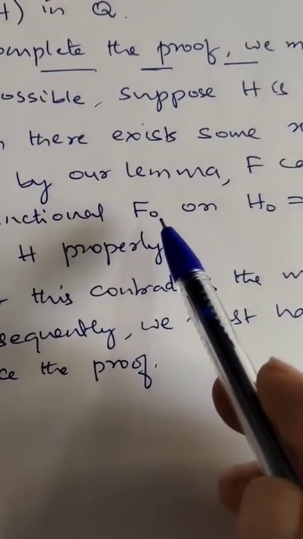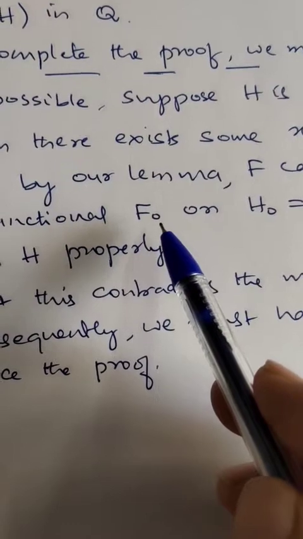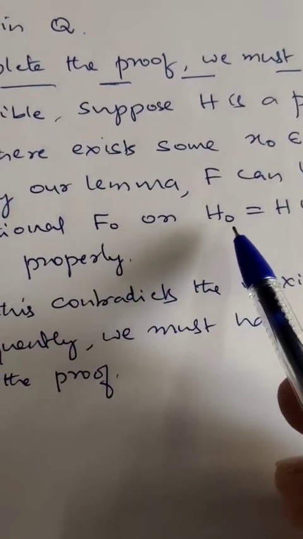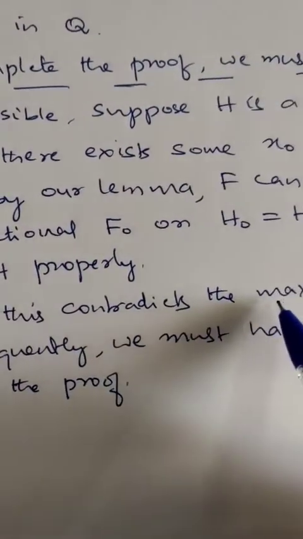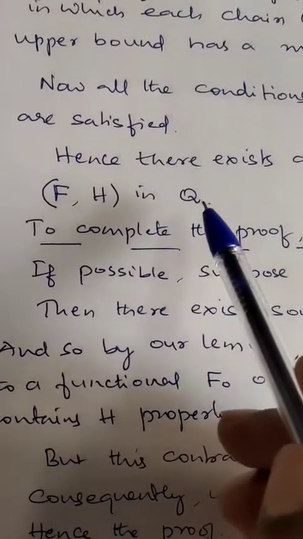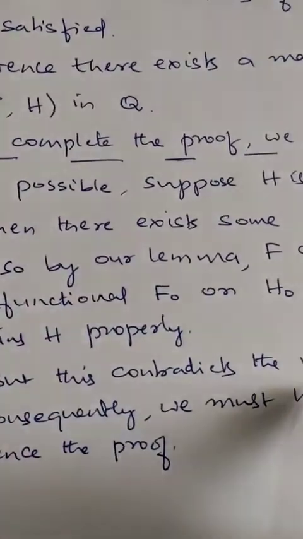So we can extend f to the linear functional f naught defined on H naught. But this contradicts the maximality of (f, H), because (f, H) is the maximal element in Q. So this is a contradiction.